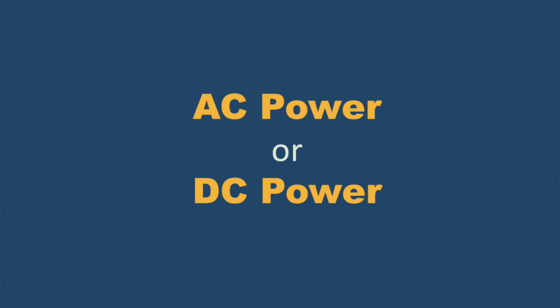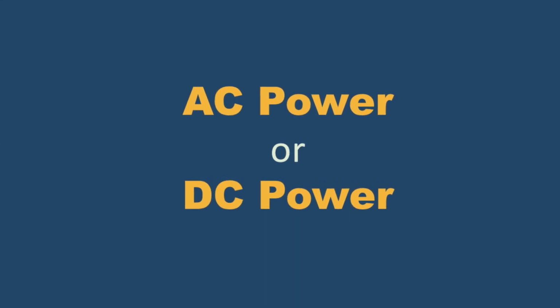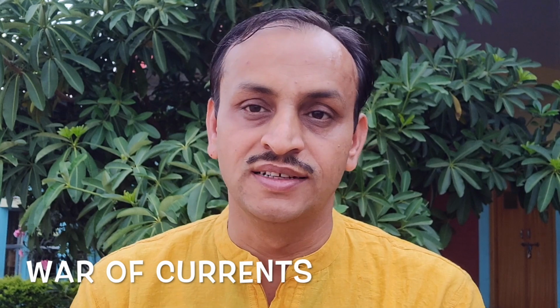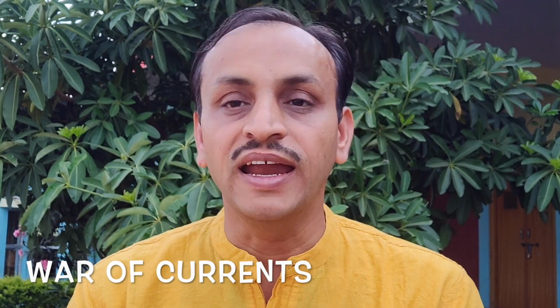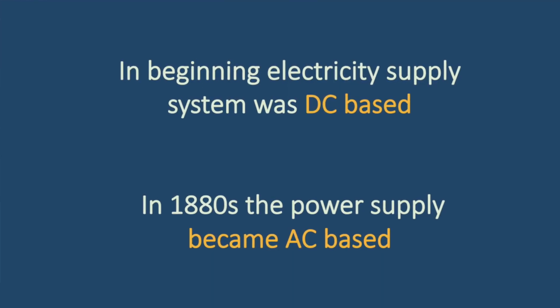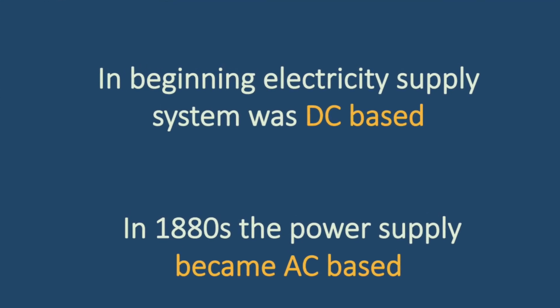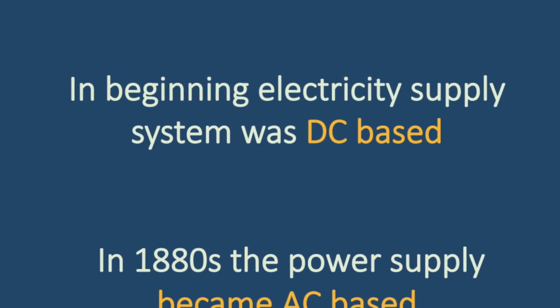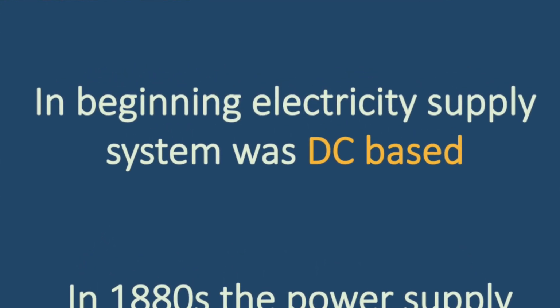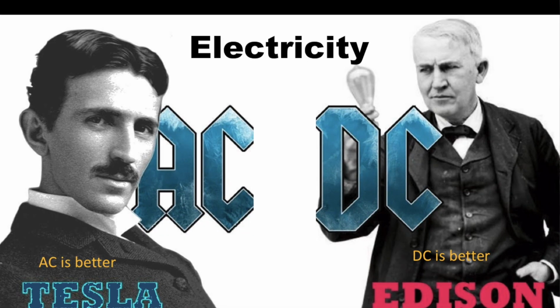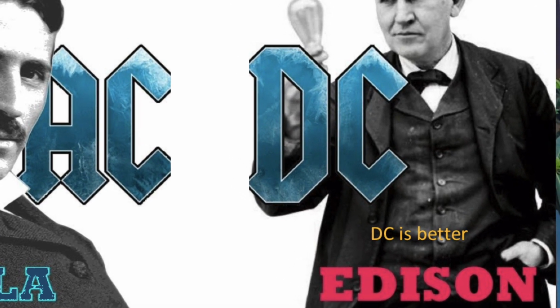I mentioned about the DC and AC currents or DC power and AC power. Before I go further, let me share a small story about what is called the war of currents. Way back in the 1880s, when electricity first came into use, you will be surprised to know that people were using DC current or DC power. The DC current was promoted by Thomas Edison.